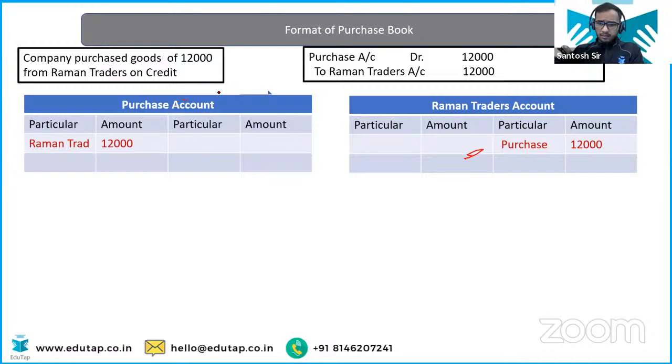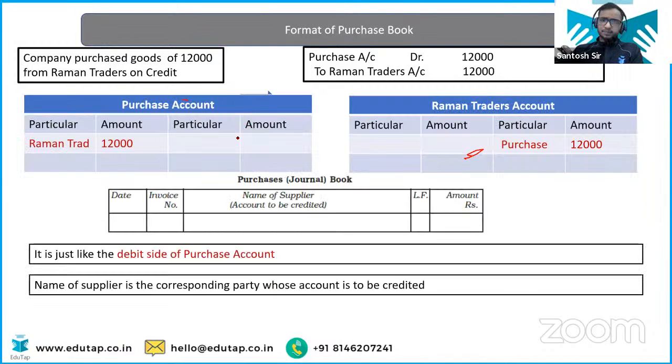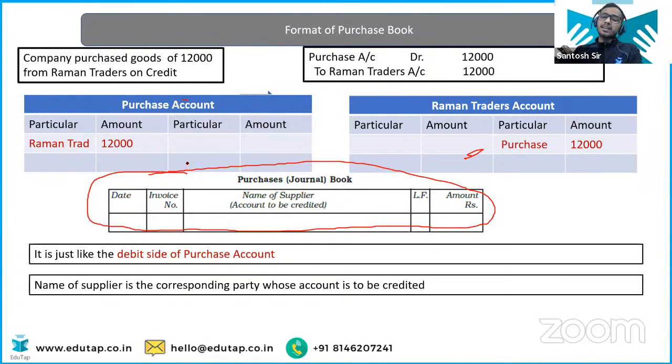Okay, this is the format of the purchase book. You will see here that it resembles the debit side of the purchase account. See, this is the purchase account we have studied earlier. This is the debit side, this is the credit side. Okay? Now this purchase book, that is the sub-journal of purchase, has a format similar to the debit side of purchase.